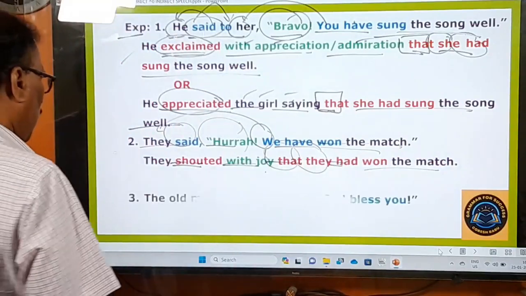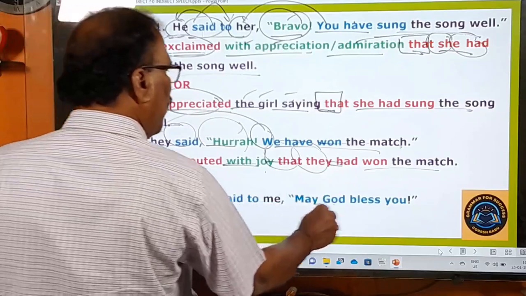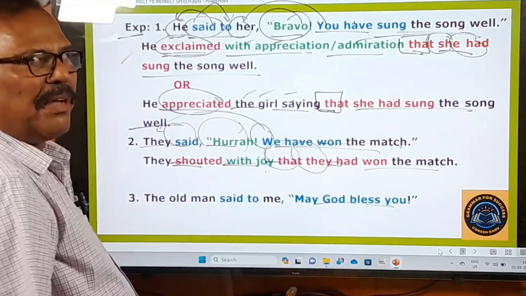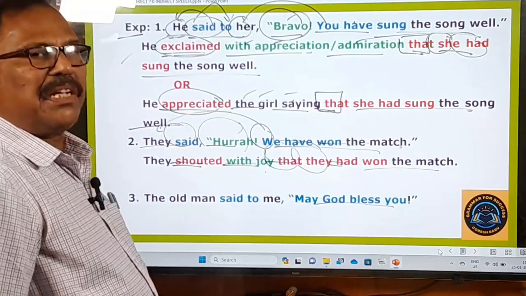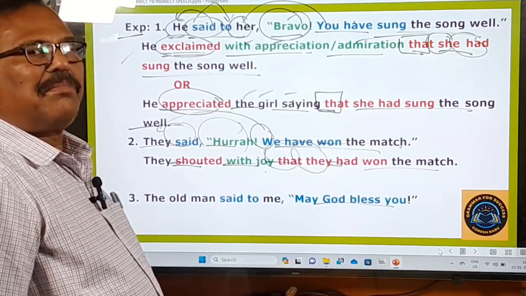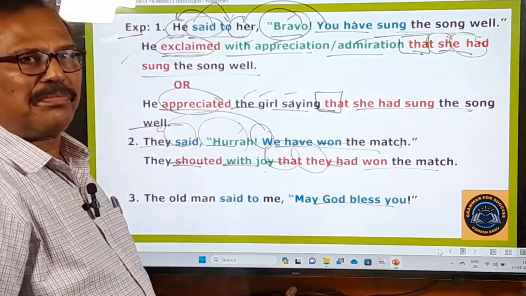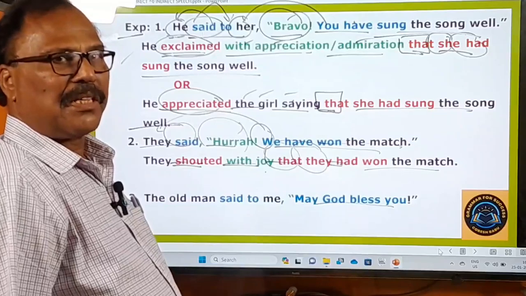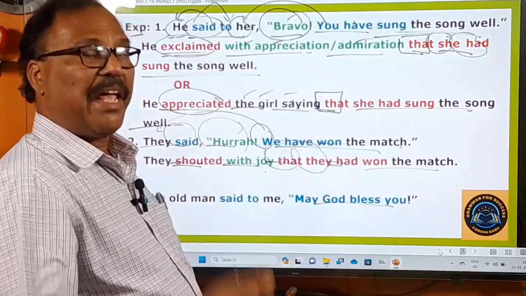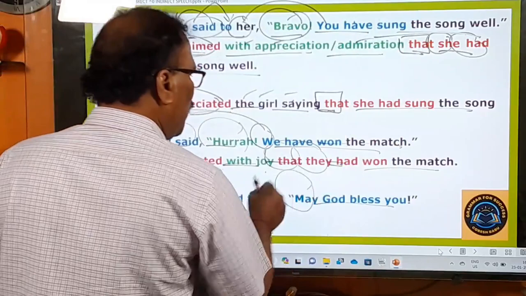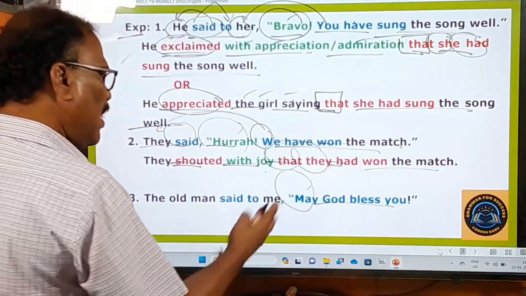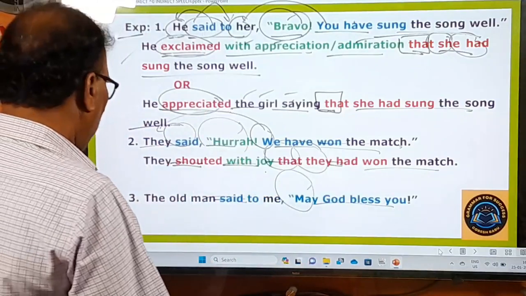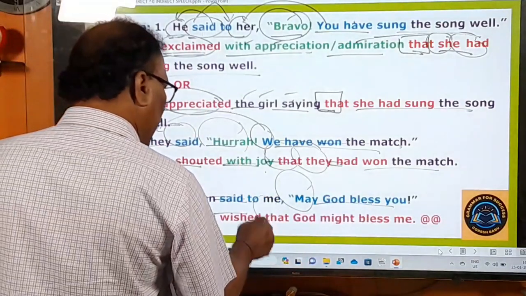And you go to the third example. The old man said to me, "May God bless you." So it's a wish. All wishes begin with may. May you prosper very soon. May you get through the examination. May you get selected in the interview. May is always used to express wishes. So here there is a wish, and that's why said to should be turned into wished. The old man wished that.